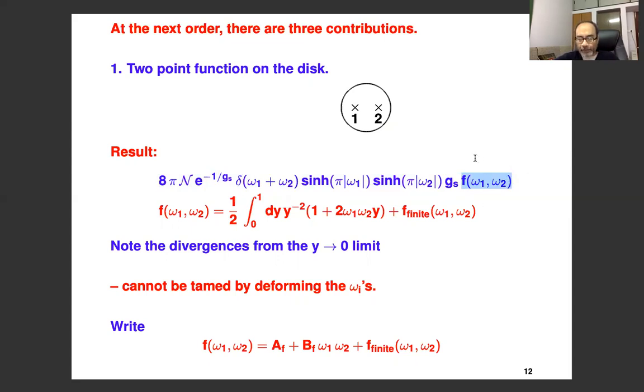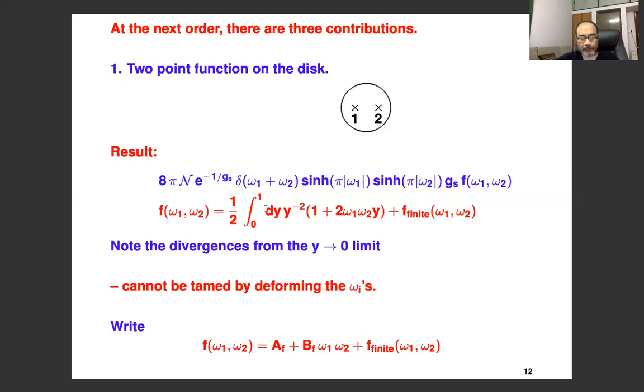So BRY computed this. In fact, it's a very complicated expression involving integration over the Liouville momentum. But what they found is that you can write this as a sum of two terms. One is a finite expression, which they evaluated on the computer. There is no closed analytic form for this. And then there is a divergent part, which you see here. This is the divergent piece.